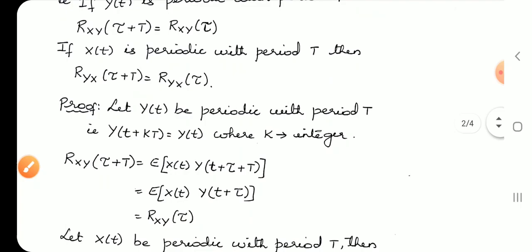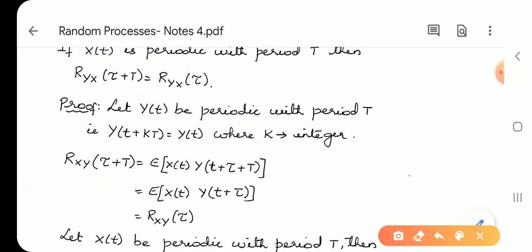First, let us take Y(t) is periodic. If Y(t) be periodic with period T, according to the definition of the periodic function, Y(t plus kT) is equal to Y(t), where k is an integer. By the definition of the cross correlation function, Rxy(tau plus T) is equal to E of X(t) into Y(t plus tau plus T).